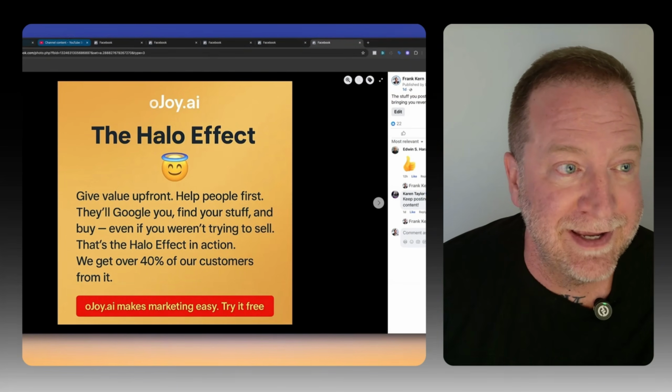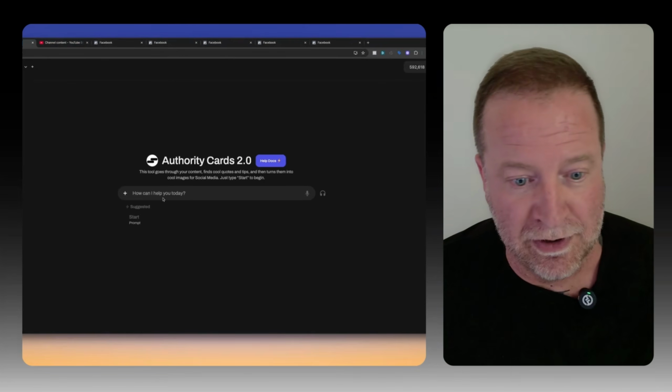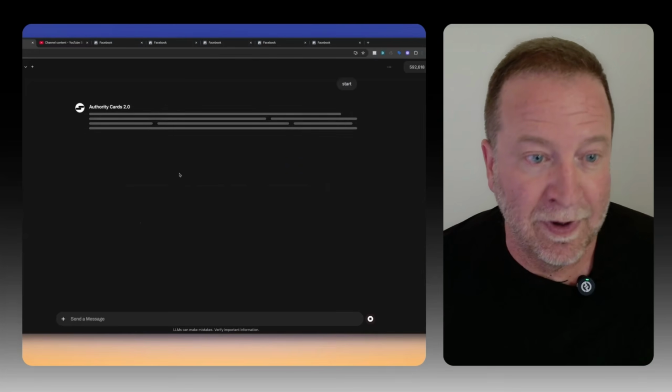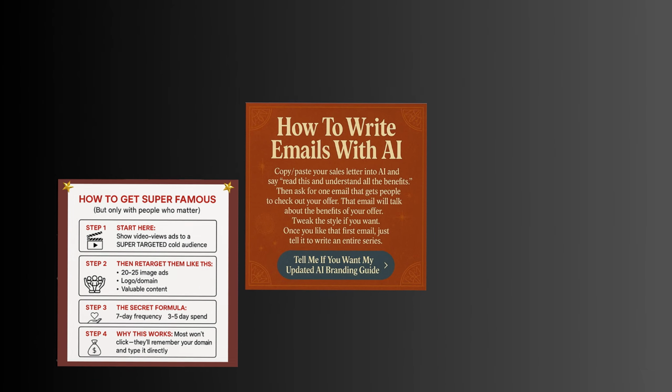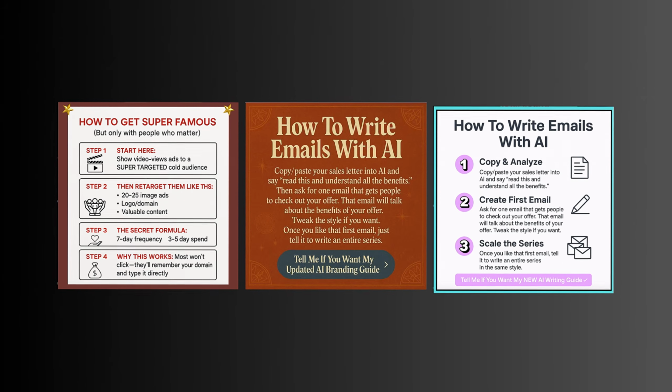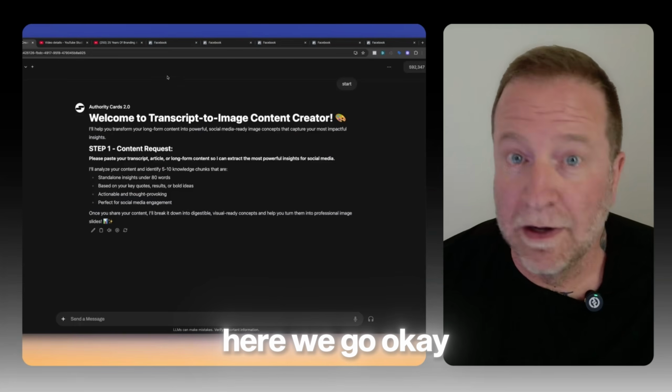All right. And the way you do it is, first of all, you just say start. There we go. And it's going to ask me for some content. It'll take any content from any blog posts or articles, or in our case, YouTube transcriptions, and it'll find cool stuff in there and make these little cards that say smart things and make you look smart. Here we go. Okay.